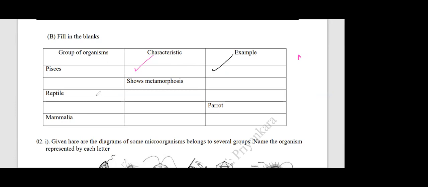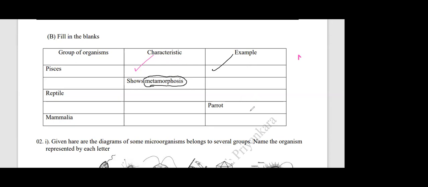Then number 2 shows metamorphosis. What is metamorphosis? Which group shows metamorphosis? Mariam? Amphibians. Yes, very good.